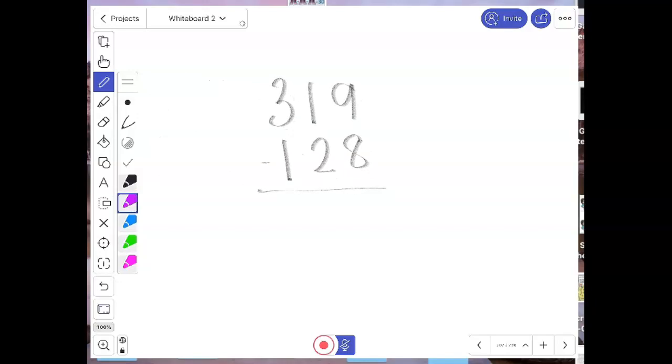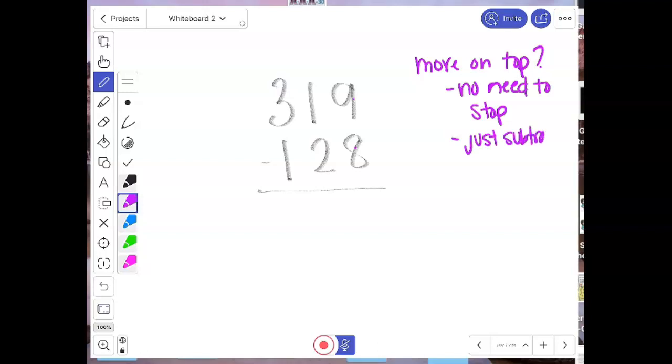Do I have more on the floor or more on top? 9 and 8. I've got more on top. So if there's more on top, no need to stop. Just subtract. Okay, 9 is greater than 8. 9 minus 8 is 1.